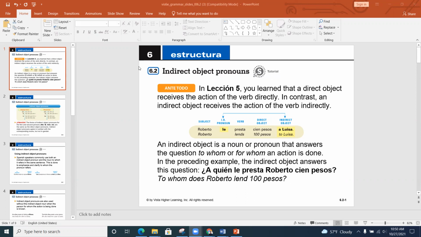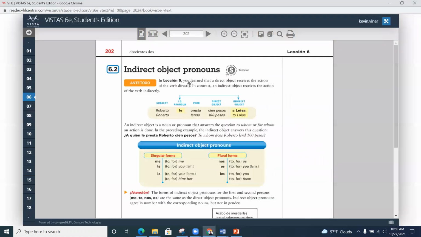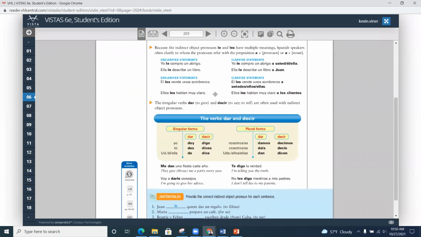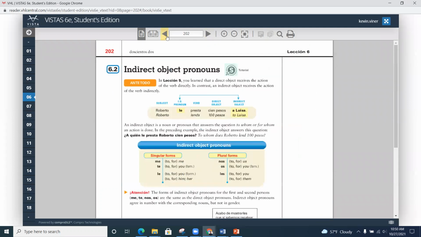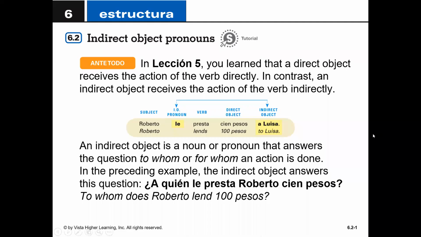Today we're going to be talking about grammar 6.2, which in your textbook is on pages 202 hasta 203. So if you want to follow along in your textbook, please do. But as always, the PowerPoint that we're going to look at now is exactly the same as what you have in your textbook.